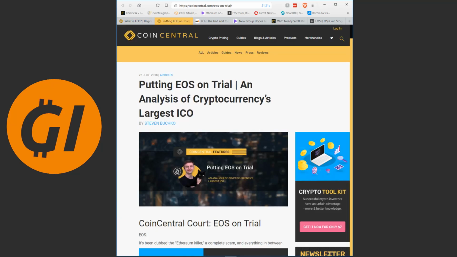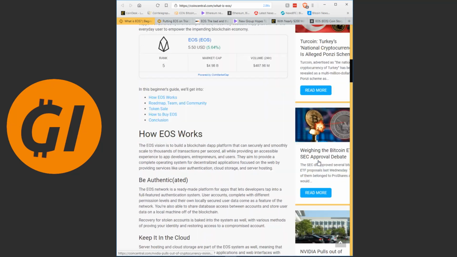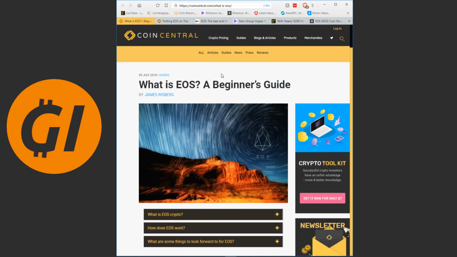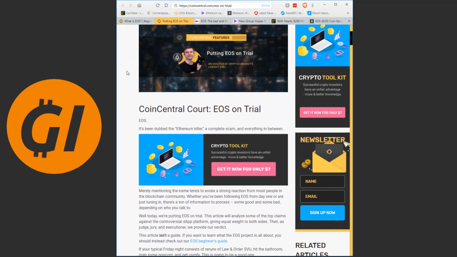Putting EOS on trial, an analysis of cryptocurrency's largest ICO. This is by the same website, CoinCentral. I don't think it's the same writer though. Let me just check that quickly. James Wisberg and Stephen Bushko. So different writers and also a week and a half apart.